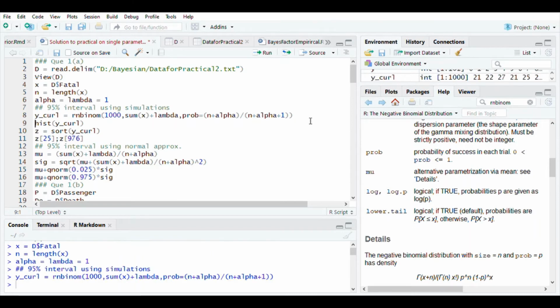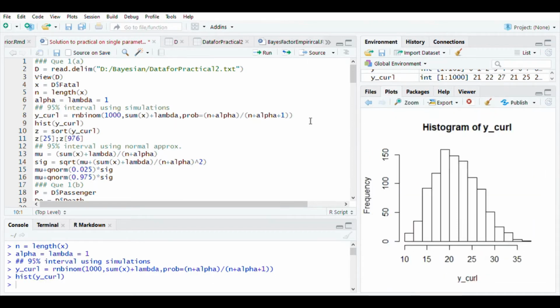Just to be sure, I want to have a look at the histogram of this sample. As you can easily notice, the mode is around 20. So I hope to get an interval which contains the mode of this distribution.